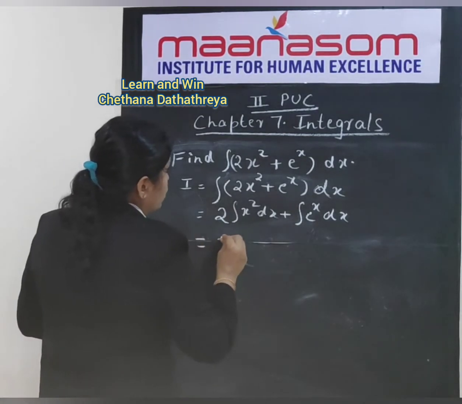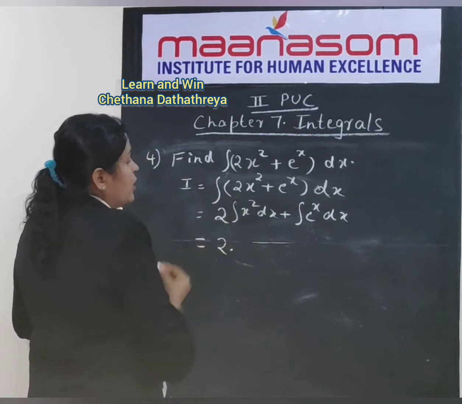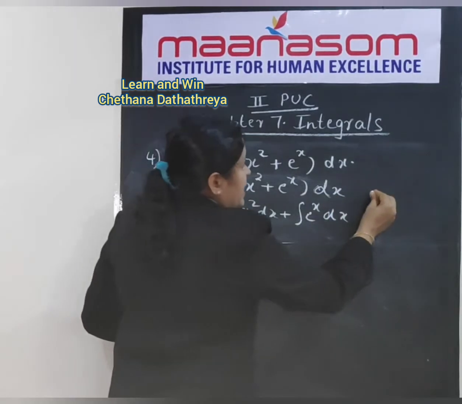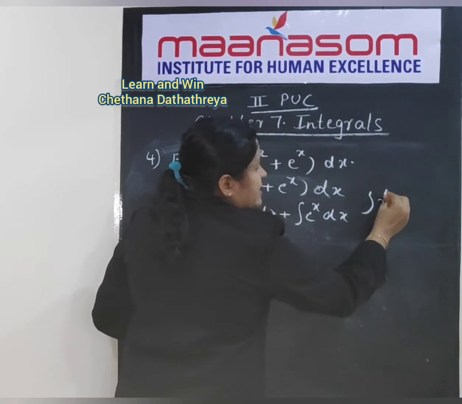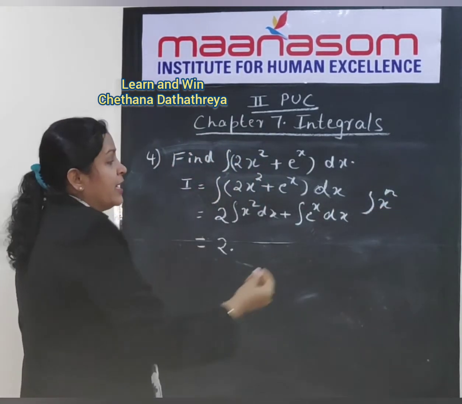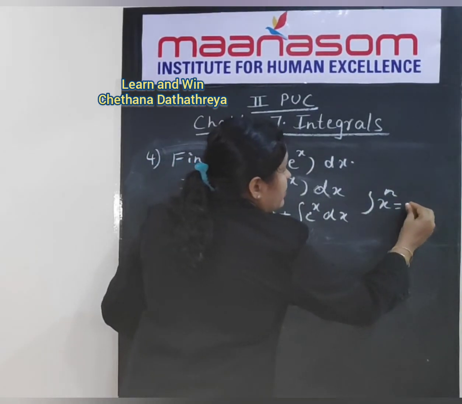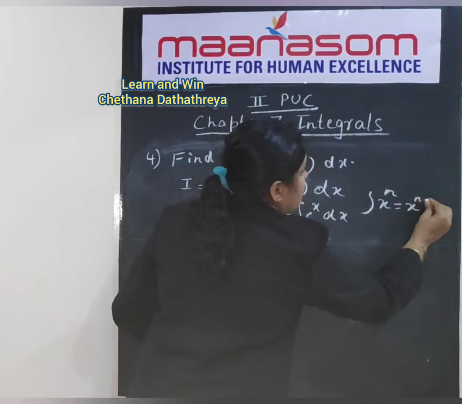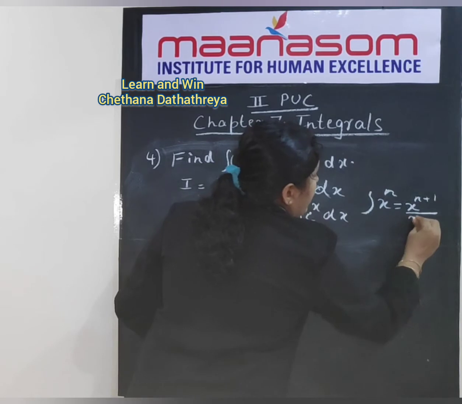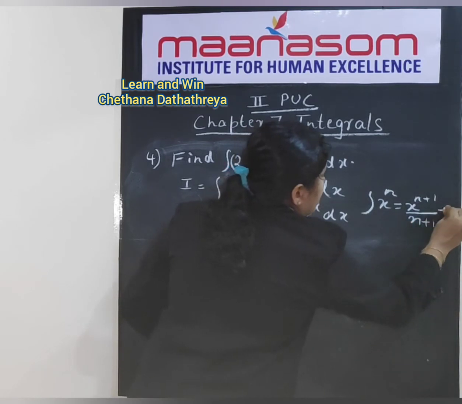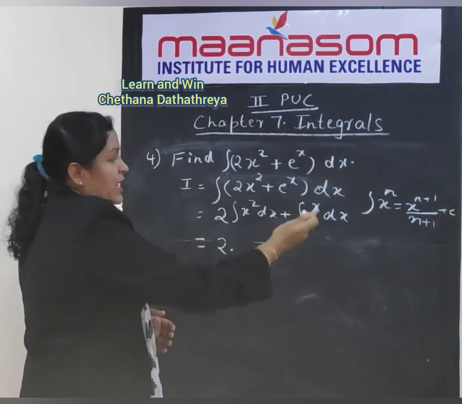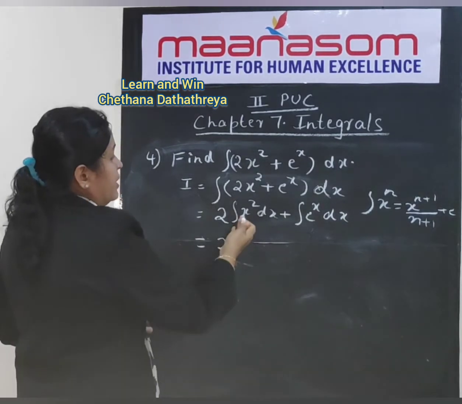So this will be 2 into integral of x square. Integral x square is in the form integral x to the power of n. Integral x to the power of n will be x to the power of n plus 1 divided by n plus 1 plus c. So let us apply that formula here.